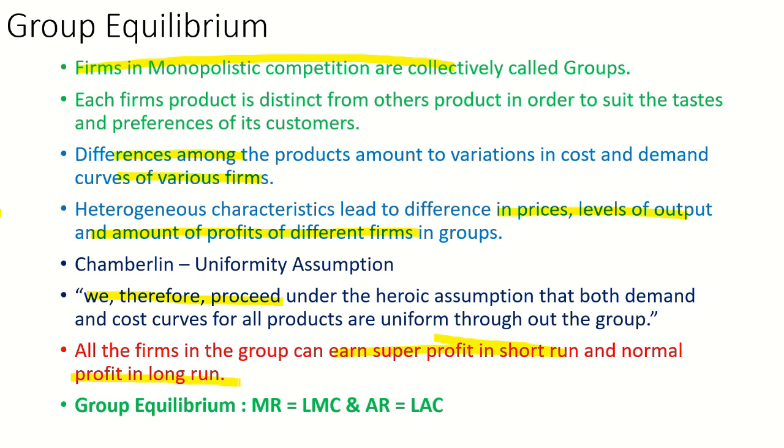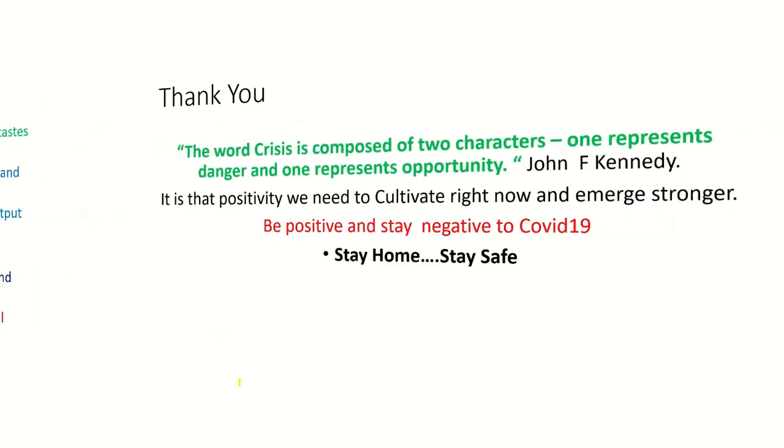Why do we call the collection of firms in a monopolistic market a group? It is because the products of each firm are different, or heterogeneous. That is why we call the collection of firms in monopolistic competition groups.